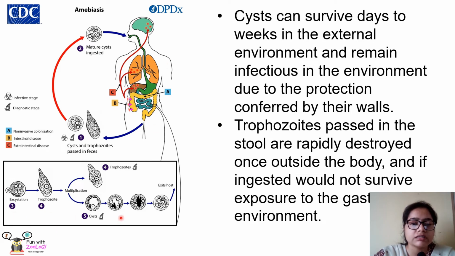The first stage is that these cysts are given out in the environment, these cysts are ingested, then they enter the intestine of the healthy human being, infecting the human. Then excystation occurs, trophozoites are released, trophozoites multiply, then they remain in the body of the human and they can also form cysts. This cyst again goes out into the environment through the stool, and again they can infect another human, starting the life cycle again. So in this way the total life cycle of Entamoeba histolytica continues.